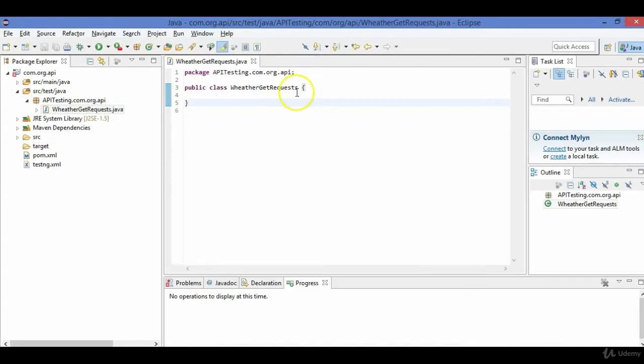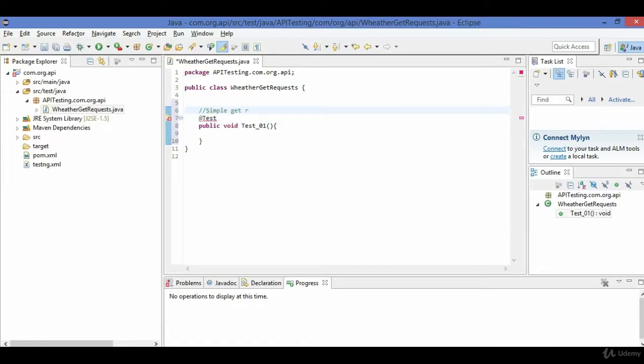When we are using TestNG, to tell TestNG that we are writing a test, we have to write this Test annotation. Then the function name, public void, let's name it test01. Above this, write the comment "simple". What we'll be doing in this test is a simple GET request.